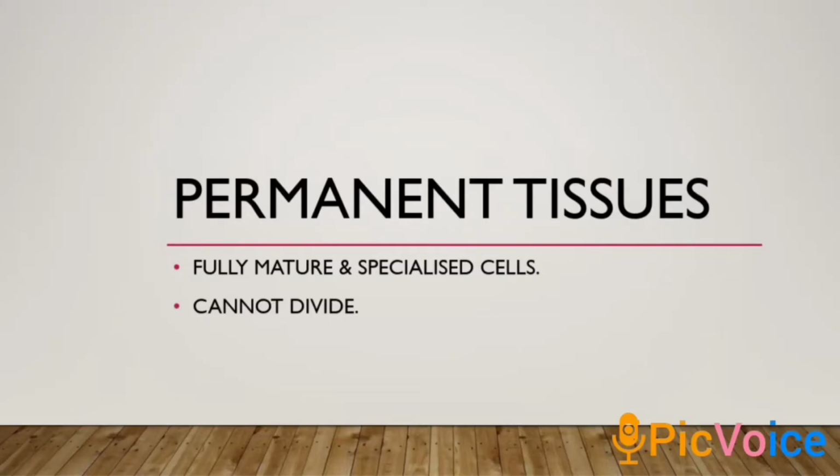So today we will discuss permanent tissue. This tissue has fully mature and specialized cells. If you remember the cell cycle, then you will understand what I am talking about.